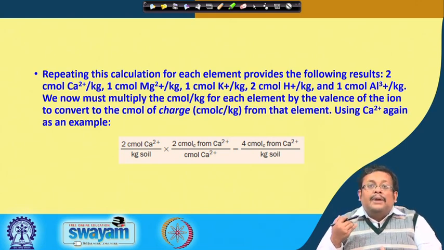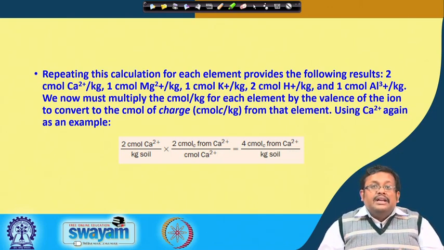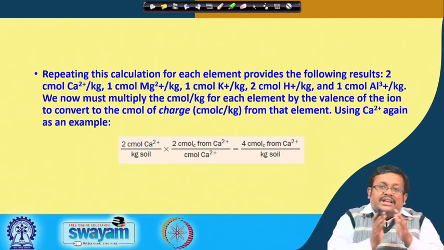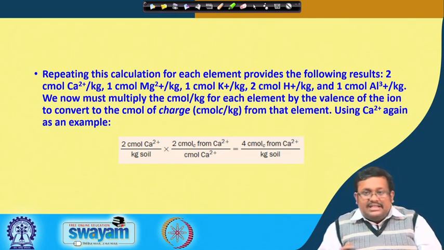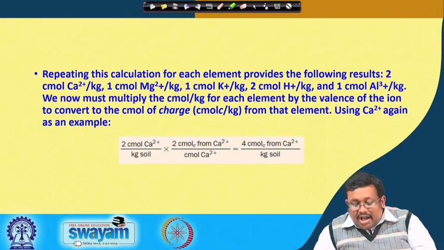Now, we have to multiply the centimole per kg for each element by the valency of the respective ion to convert it to the centimole of charge. So, from centimole to centimole of charge, you have to multiply with the respective valency of the cation. So, you will get the cmol(c) per kg of soil.